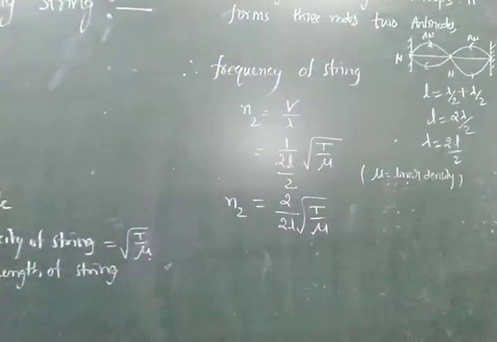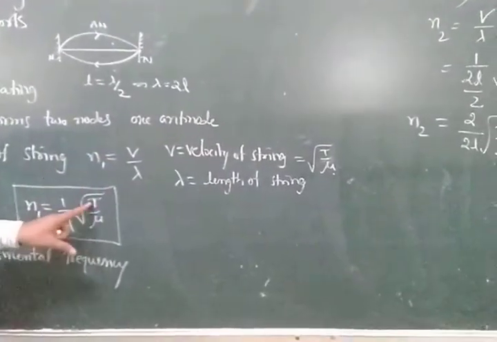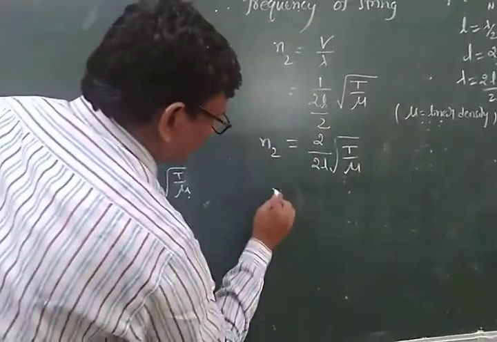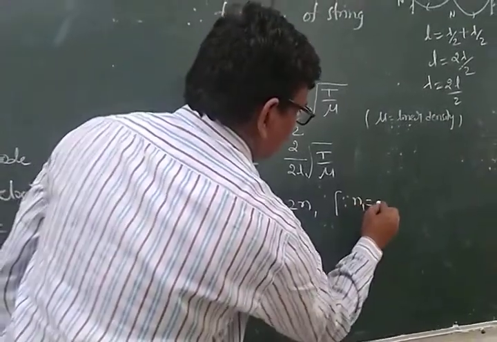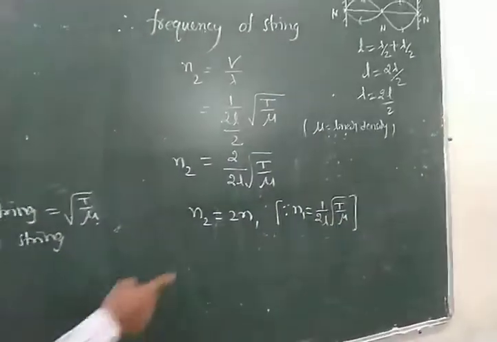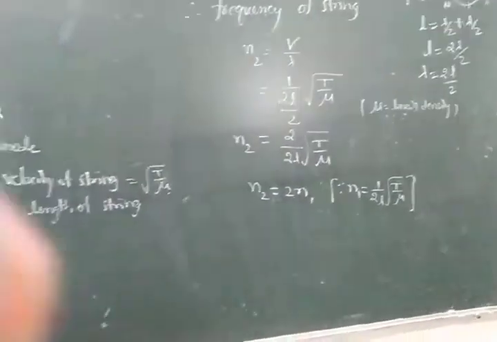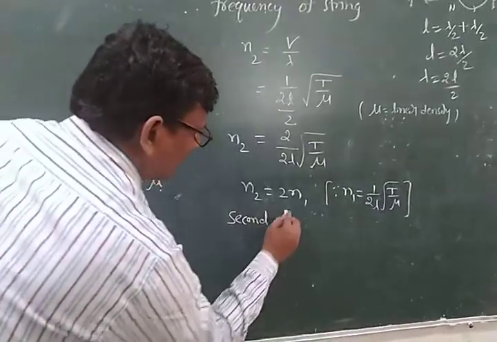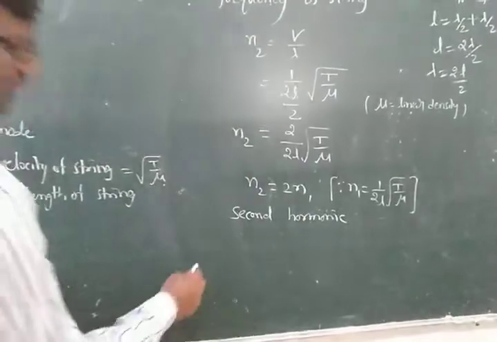We can observe this is N1. What is there here? 1 by 2L under root of T by nu. This is considered N1, and this total will be N1. See, we can write that N2 is equal to 2N1, since N1 is equal to 1 by 2L under root of T by nu. Now what we can observe here is that the frequency is a multiple of the fundamental frequency. This is called the second harmonic. What is called the second harmonic? Second harmonic.